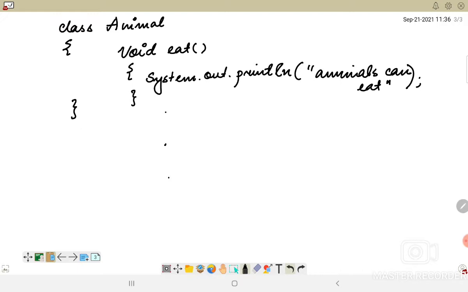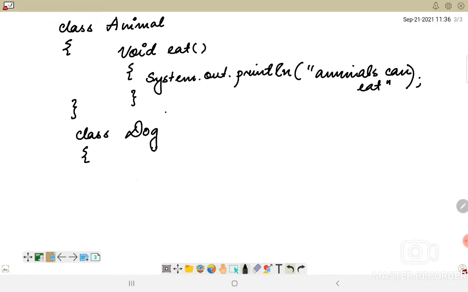Similarly, now I have to write down the main method, from where the execution begins. So let us write another class, class Dog, and within this I will mention the main method. Let me write it a little lower so that I can make use of the space later on.